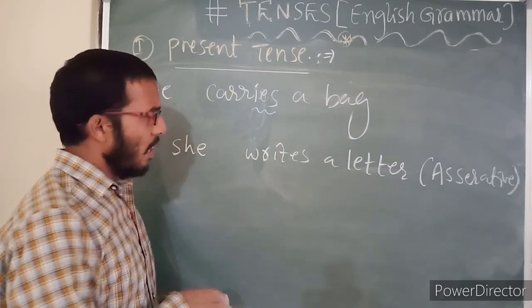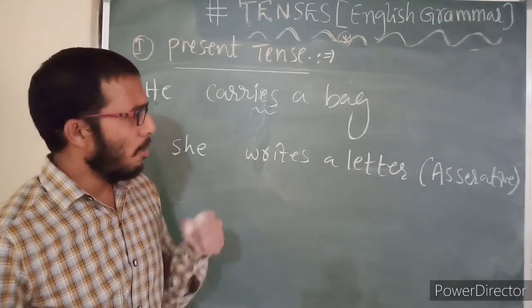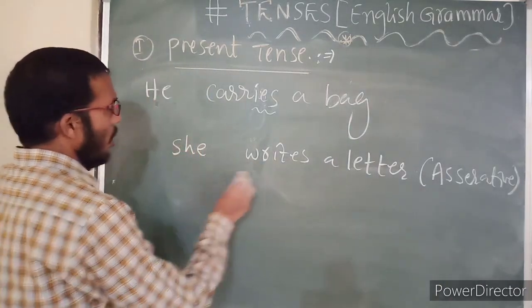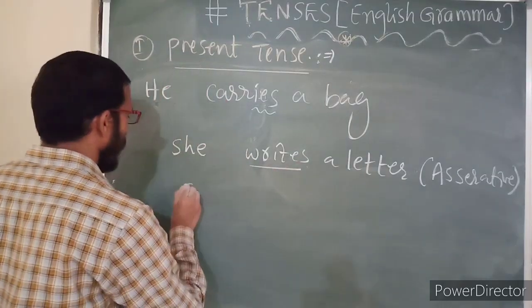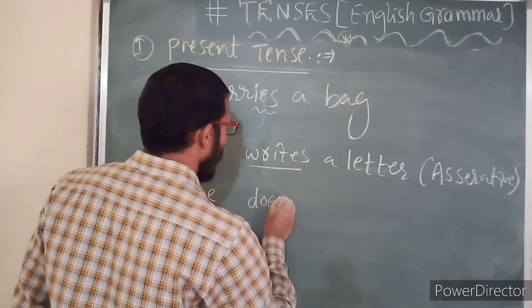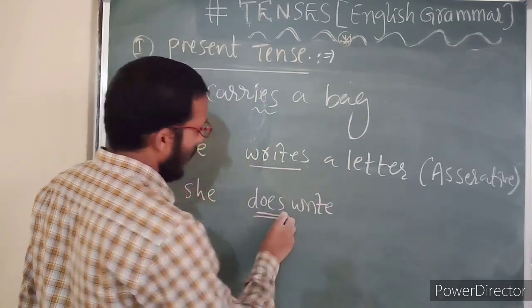I want to convert this into negative form, negative interrogative, and positive question interrogative. So these things we are going to see now. Writes means she does write. Here does will be there.